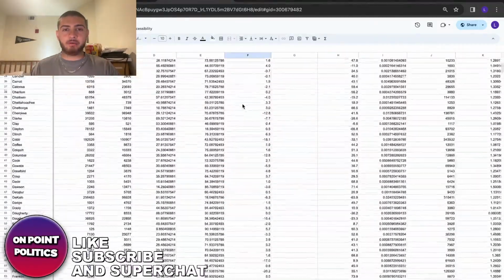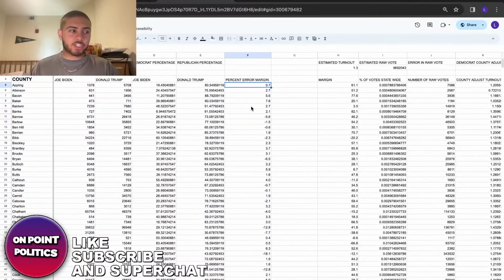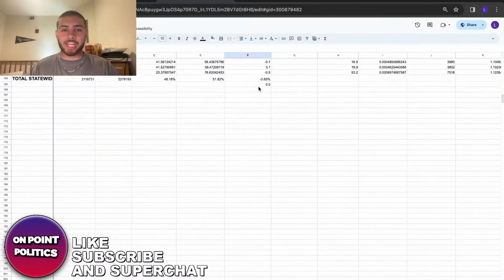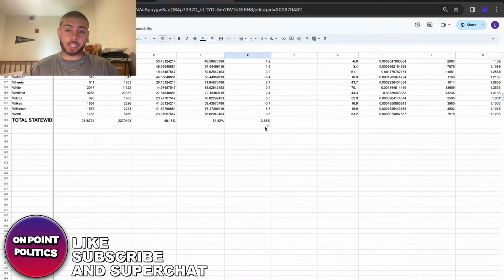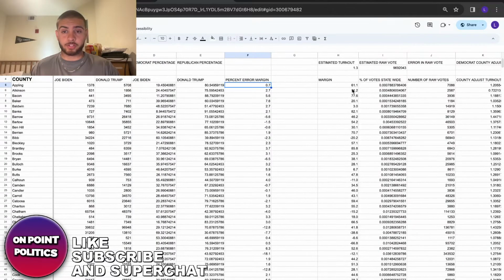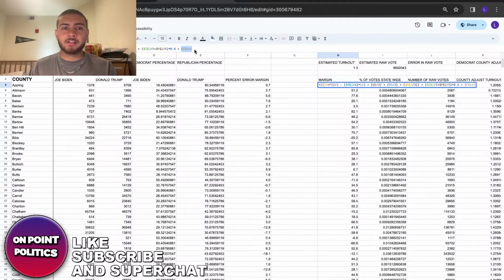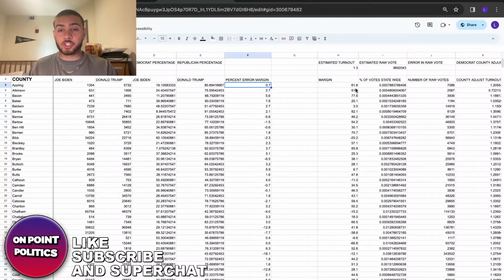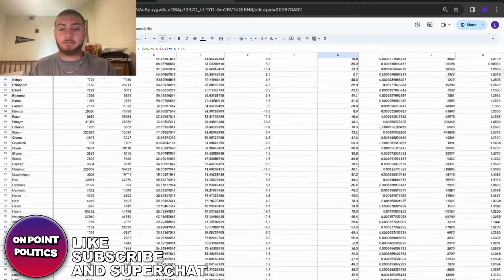Now the thing is that the way I have the model right now, it basically averages it out. All of this percentage error, I live in Florida as of right now, gives me an average error, which actually gives me an average error of 0% in Georgia, funny enough. And then it's added to the state. But if I do it like F5, then it takes into account this margin instead, and then it does the correction for every county individually.